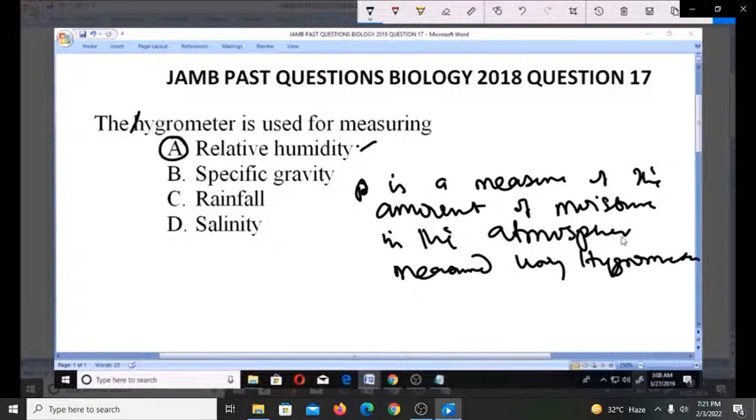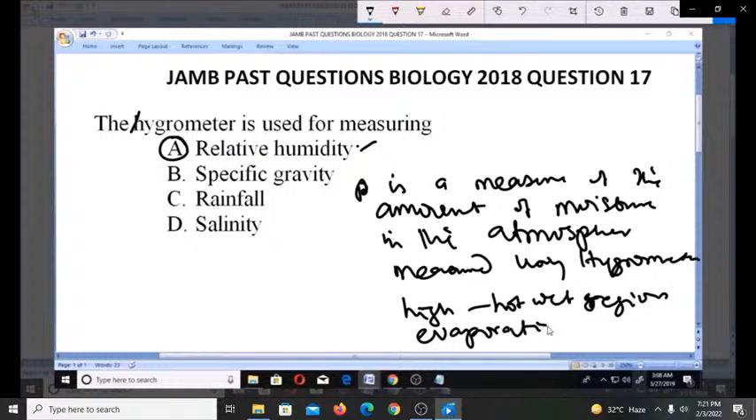Now, it is usually high in hot, wet weather. So you have relative humidity to be high in hot, wet weather or hot, wet regions. That's where you get your relative humidity to be high. And it affects the rate at which evaporation takes place. You can measure it using a hygrometer, which is the equipment used in measuring relative humidity. And that makes option A the right answer.